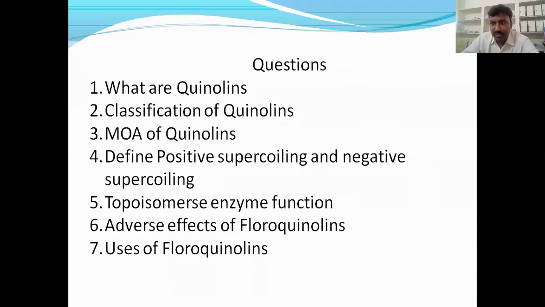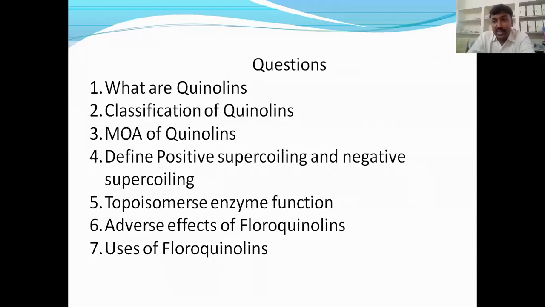Coiling is formed. When the coil is formed, the DNA is not relaxed properly. So when the coil is formed in the organism, it is not divided properly. The new DNA will not come, and when the new DNA will not come, it will not replicate. So it is not formed.